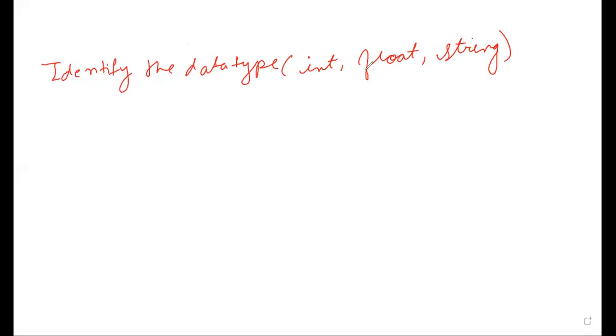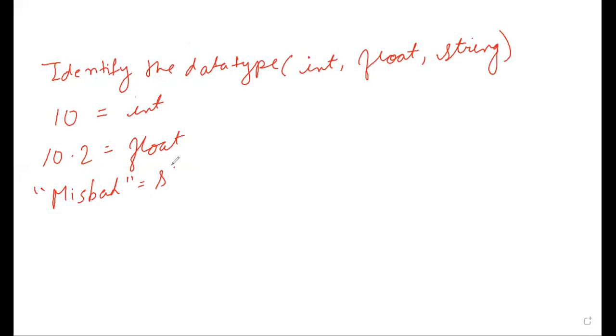Float means decimal, int means normal number, integer, and string means set of characters. So if I write 10, then it is clear that it is int. If I write 10.2, it is clear that it is float. If I write any name in double quote or single quote, then it is a string. So this question will be answered easily in the exam. I hope you understood all. Yes, sir.